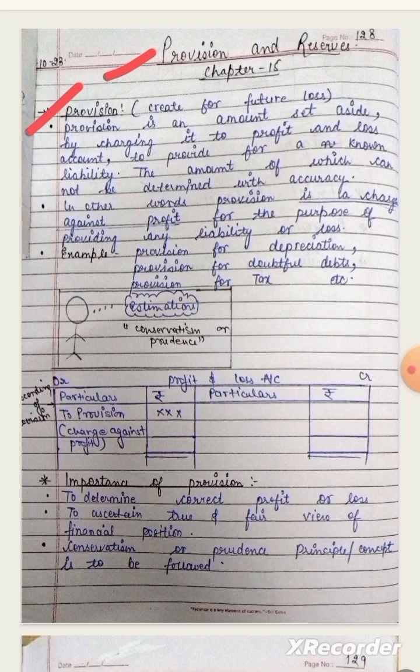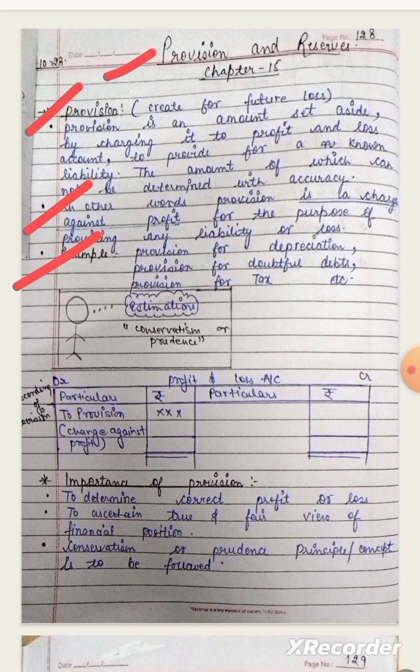Firstly, the meaning of provision: it is a charge against profit concept. That means provisions are created in case of profit as well as in case of loss. The examples of provisions are provision for depreciation, provision for doubtful debts, and provision for tax. These are created for future protection against losses.